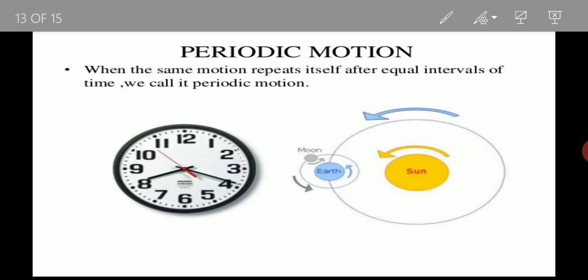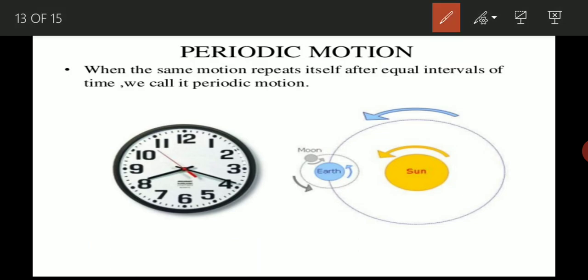Clear? Now the next one is periodic motion. When the same motion repeats itself after an equal interval of time, we call it periodic motion. There is no need to be confused between oscillatory motion and periodic motion. Oscillatory motion always shows back and forth motion, while periodic motion always repeats its path again and again at a certain interval of time.